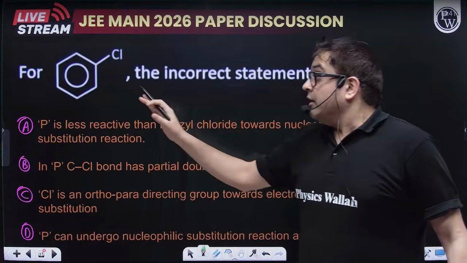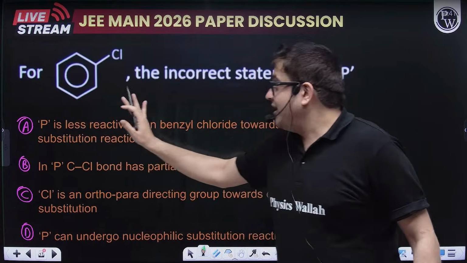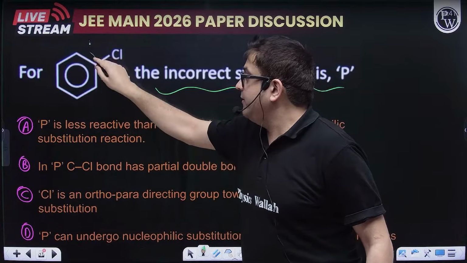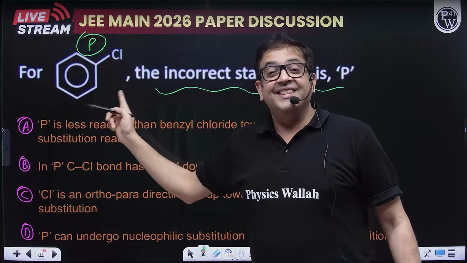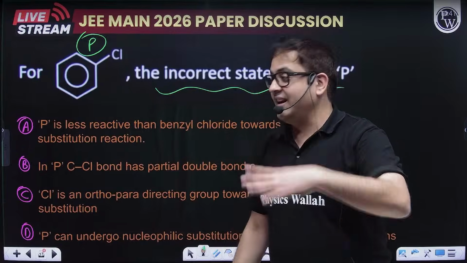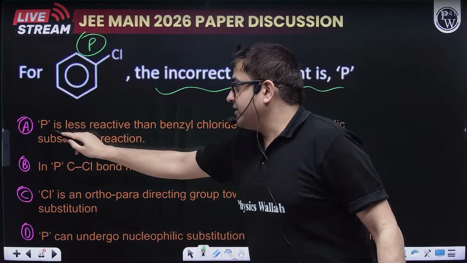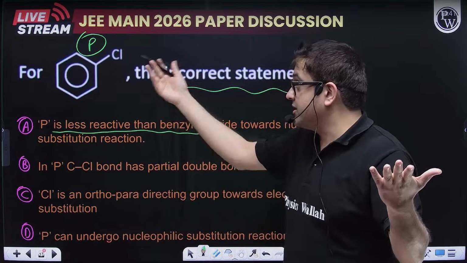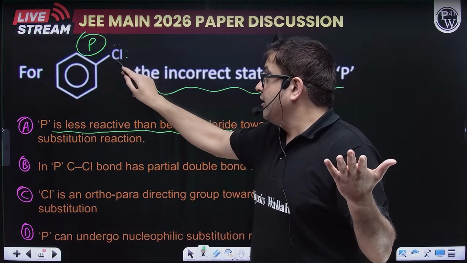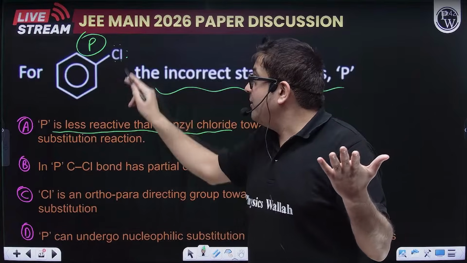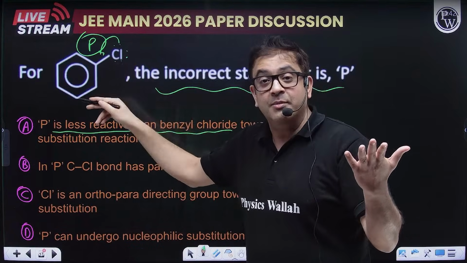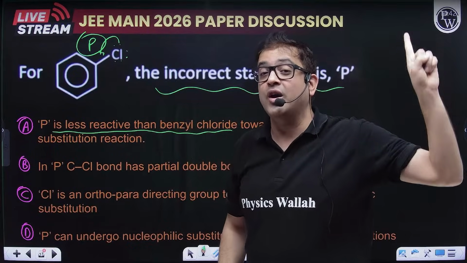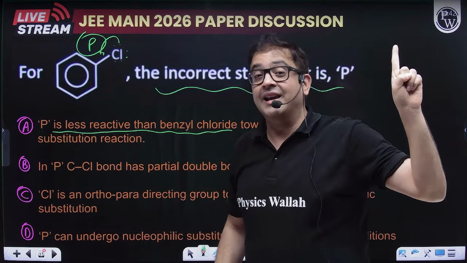Now this is benzyl chloride and you are asked the incorrect statement regarding this. This is P, and this is benzyl chloride. The first statement says P is less reactive than benzyl chloride. Yes, because it is an aryl halide, the lone pair on chlorine is in resonance, providing partial double bond character, stabilizing the C-Cl bond, and therefore aryl halides do not give reactions as alkyl halides do.